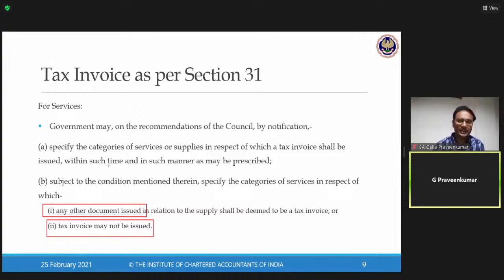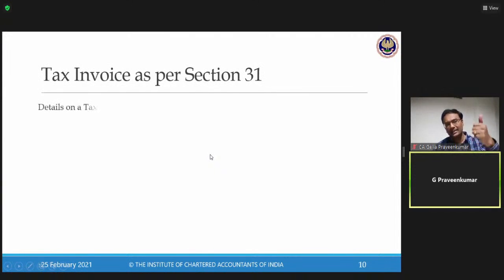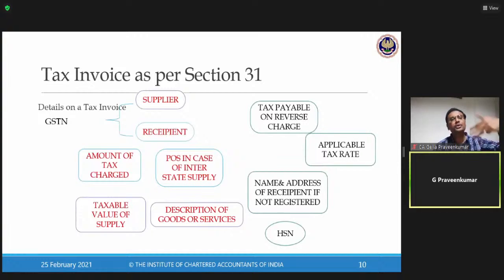So this is what we need to understand, that the government said in a couple of notified cases as of now: banks, insurance companies, NBFCs, and those who issue your travel tickets. There are a set of people who have been notified in this particular regard.